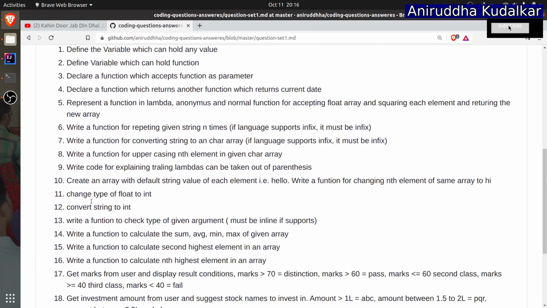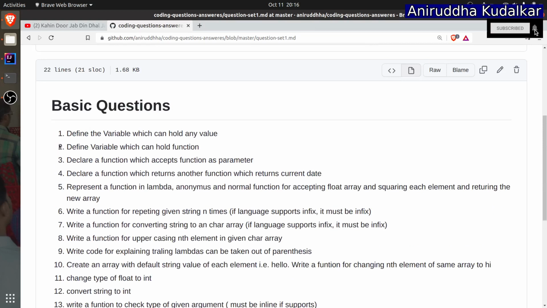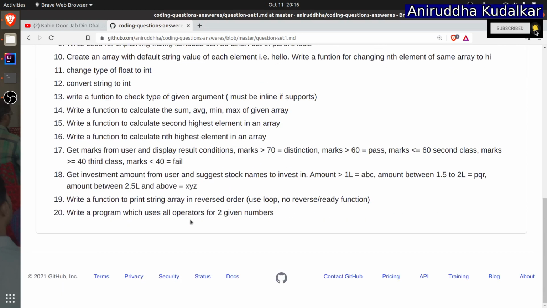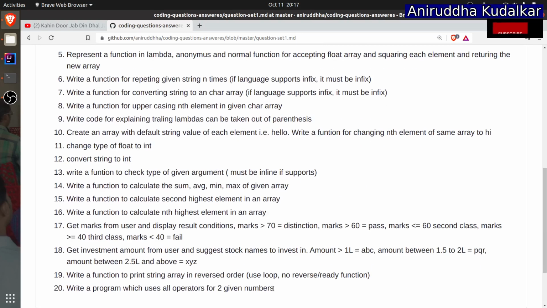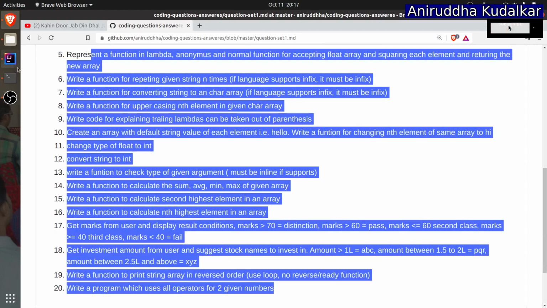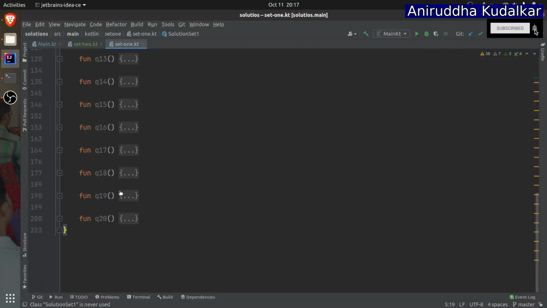Even I have solved these questions in Kotlin, but you can solve them in any other programming language also. These questions will clear your basics of the particular programming language: how to define variables, how to call functions, how to pass parameters, and other things. A lot of things I have written over here, but I have specifically used the Kotlin programming language and I have provided solutions also. So here are the 20 questions and their answers are also available with me.